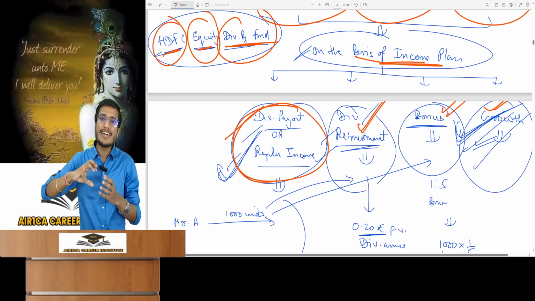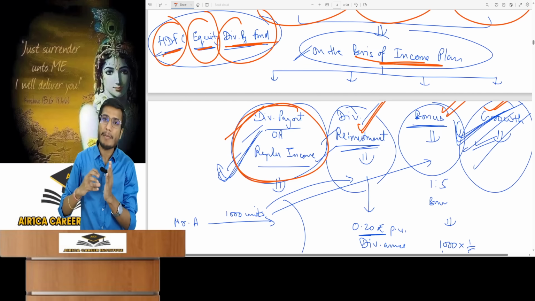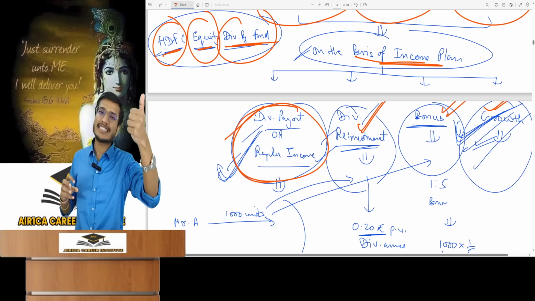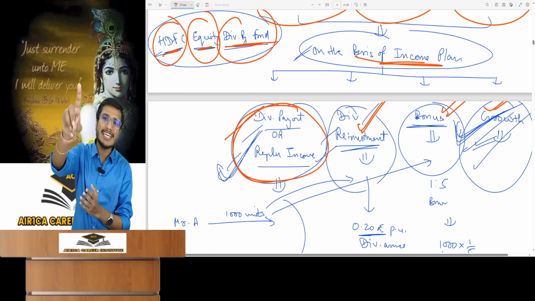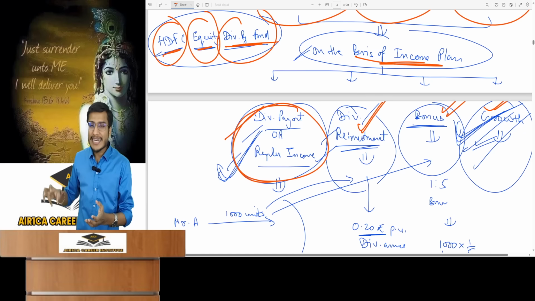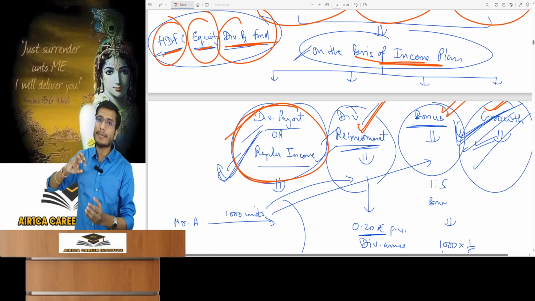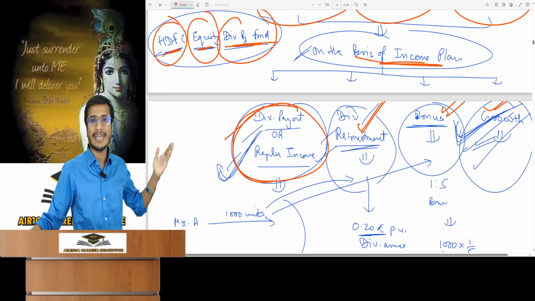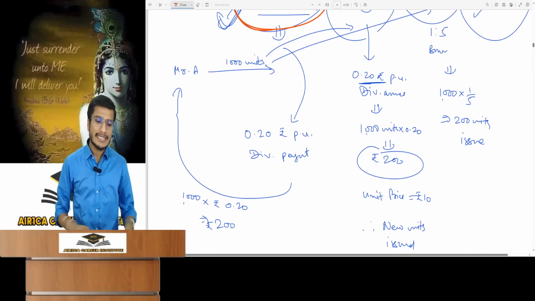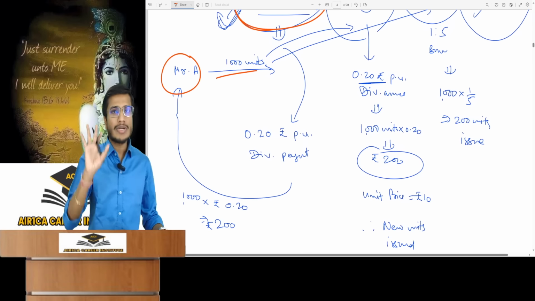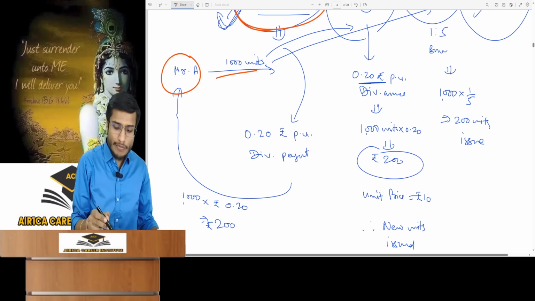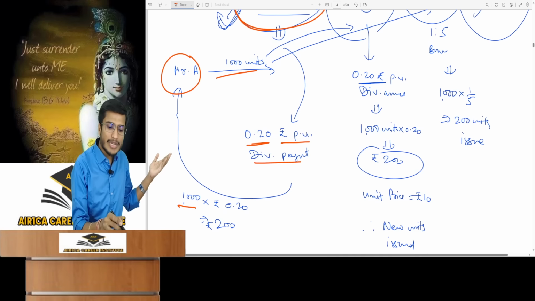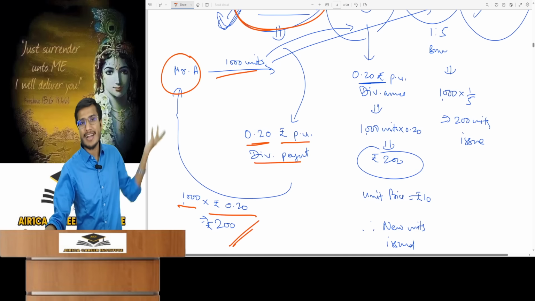The dividend was received, so who has the right over it? The owners of this mutual fund are the investors. The owners will be those who put money in this mutual fund, the investors or unit holders. So who should get the dividend? Those unit holders, the investors. With a dividend payout fund, any dividend that the fund has earned is distributed to the unit holders and the investors. This is what we call a dividend payout or regular income plan fund. It's simple that Mr. A bought 1,000 units in a dividend payout fund. Now one day this dividend payout fund paid a dividend of 0.20 rupees per unit. Mr. A, holding 1,000 units, will receive a 200 rupee dividend.